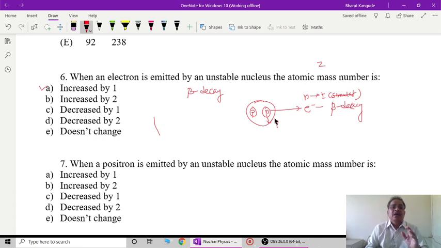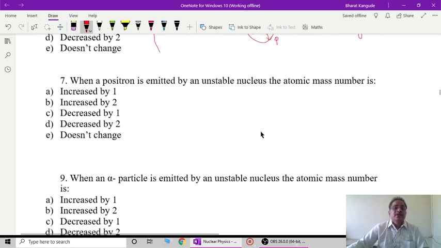If I go for the mass number only, then the mass number doesn't change, so the answer would have been E if mass number had been asked. Since atomic mass number has been asked, sorry, we have made a mistake here. We should have asked either atomic number or mass number. If atomic number, then it is increased by 1. If mass number, then it doesn't change. So these are two questions involved in a single question.